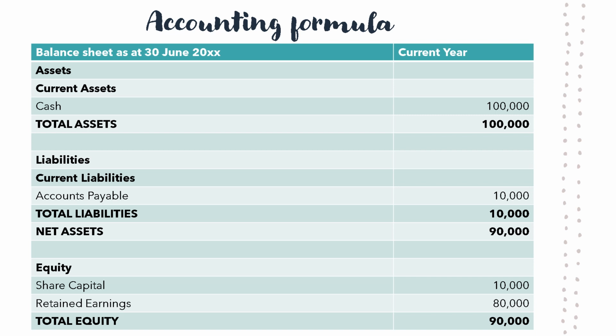When we come down to the equity section, we have two account balances. Share capital, which is made up of the cash received upon the issue of shares in our company, and retained earnings, which is the account into which we transfer the net profit or loss made from our business operations each year. In this case, the sum of our first year operations and our share capital is $90,000, which agrees back to our net assets line. Where our net assets and our total equity balances do not agree, it means that our balance sheet does not balance. There is something wrong somewhere that needs to be seen to.